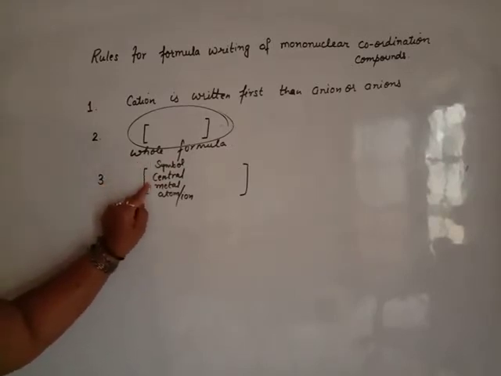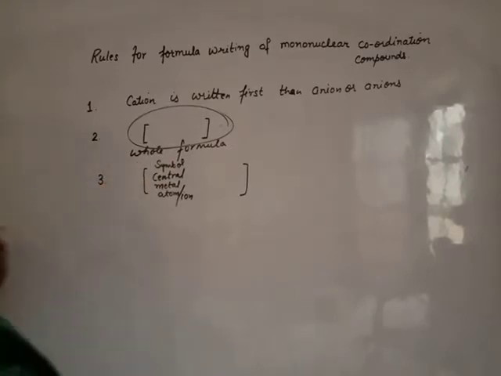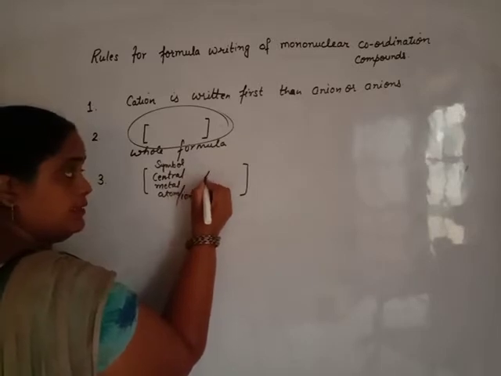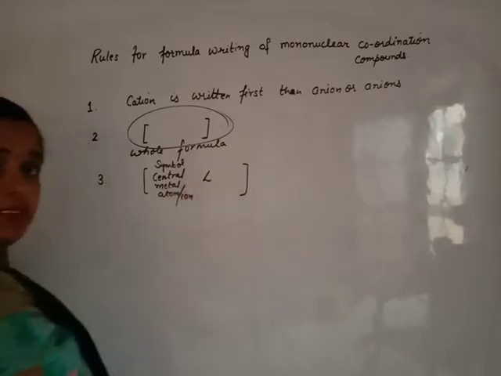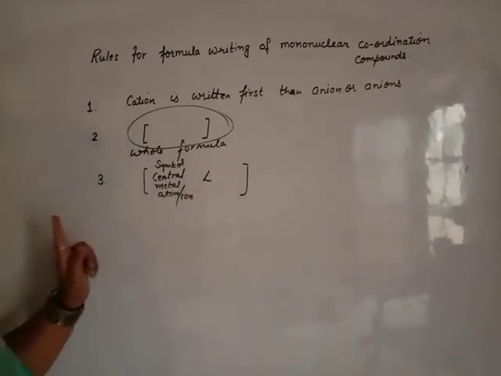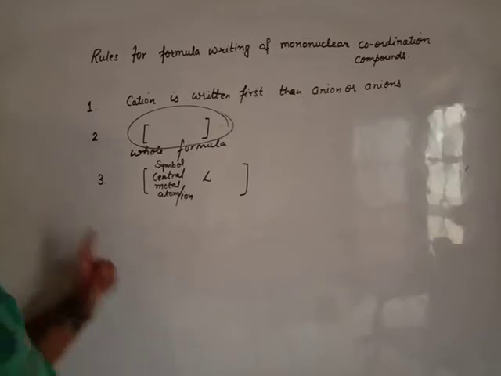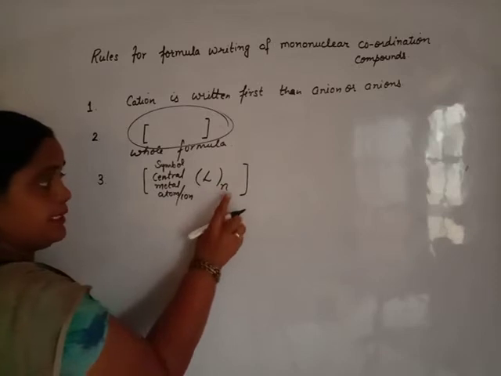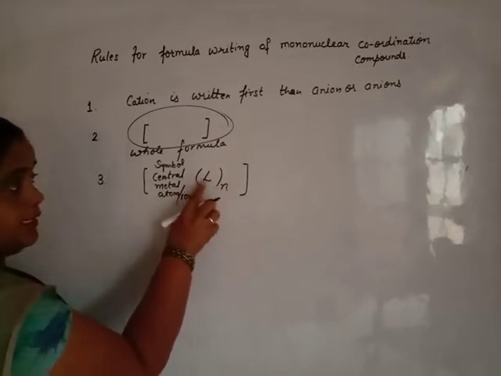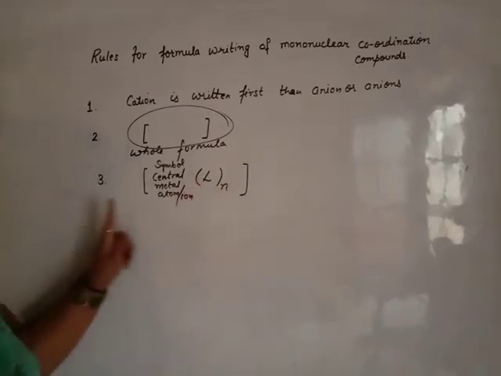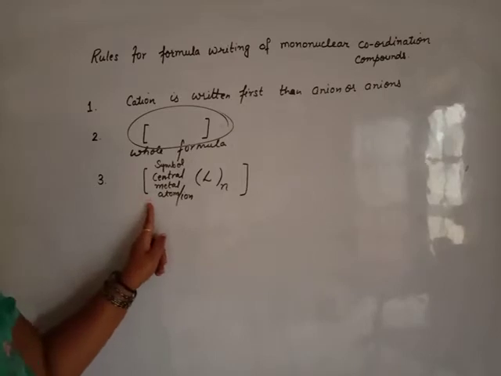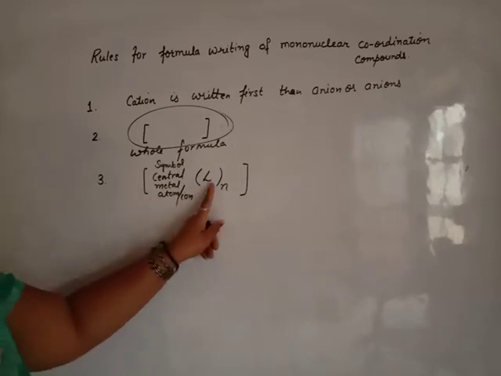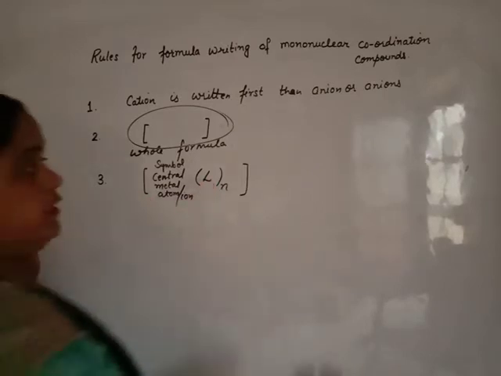Then write the donor species. If all the donor species are the same, the number of donor species must be represented as a subscript of the ligand. A complex that contains donor species of the same kind is homoleptic.